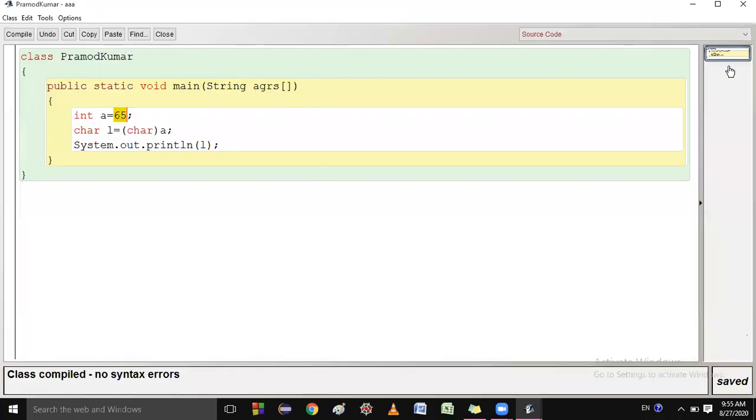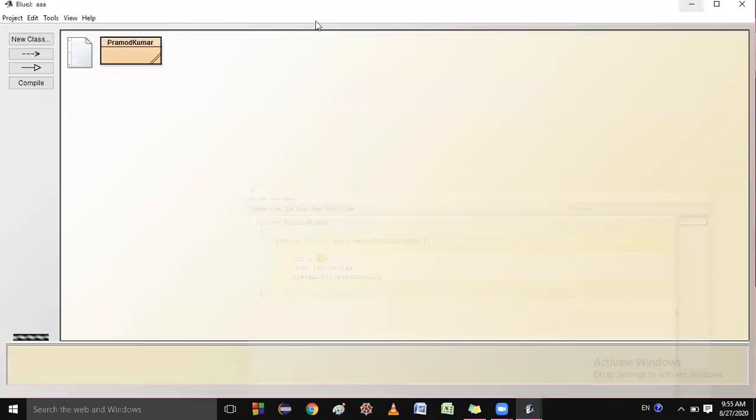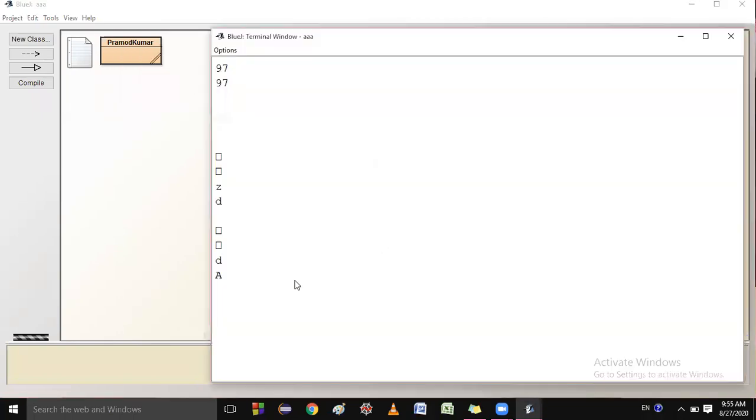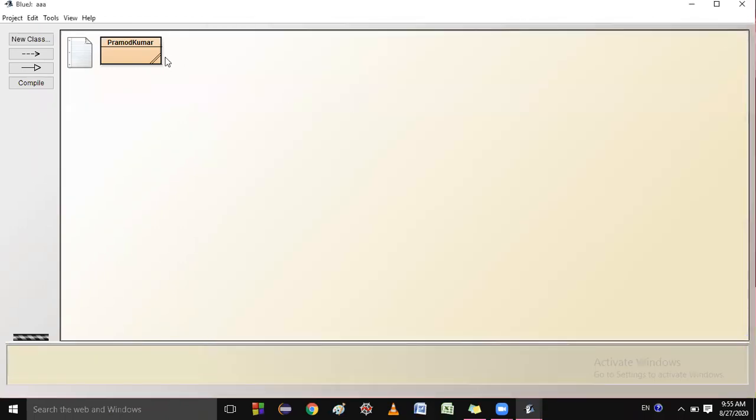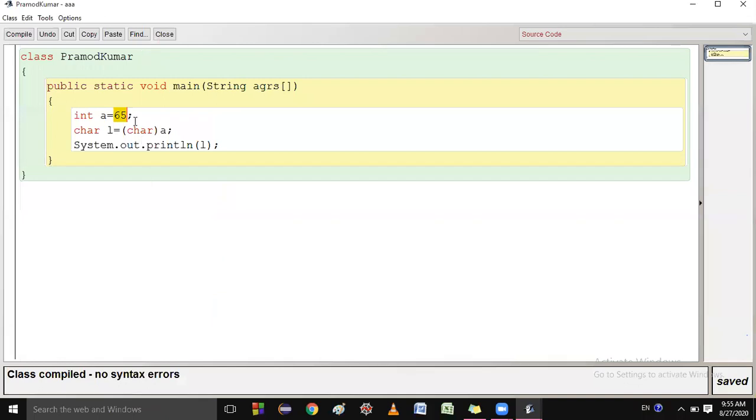So if you run this, you will get capital A. What are you getting, students? Capital A. Why? Because this is treated as an ASCII value. Is it clear to you?